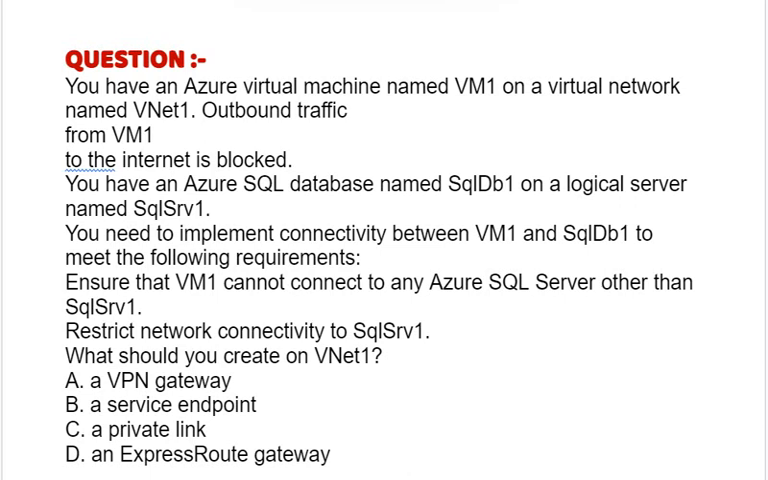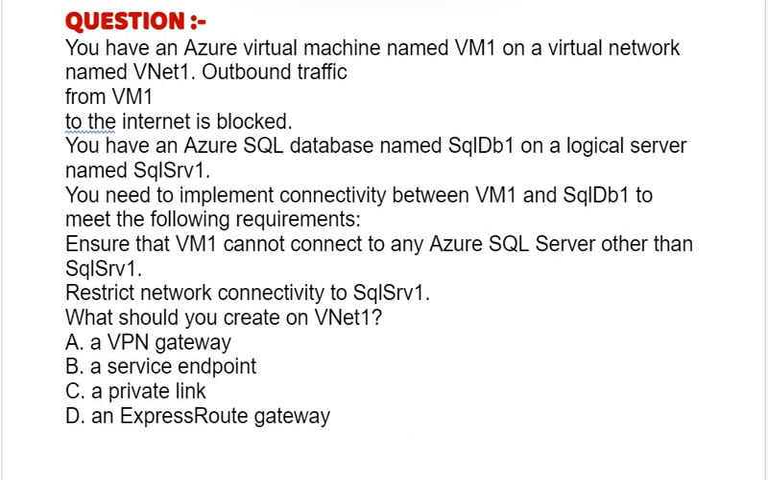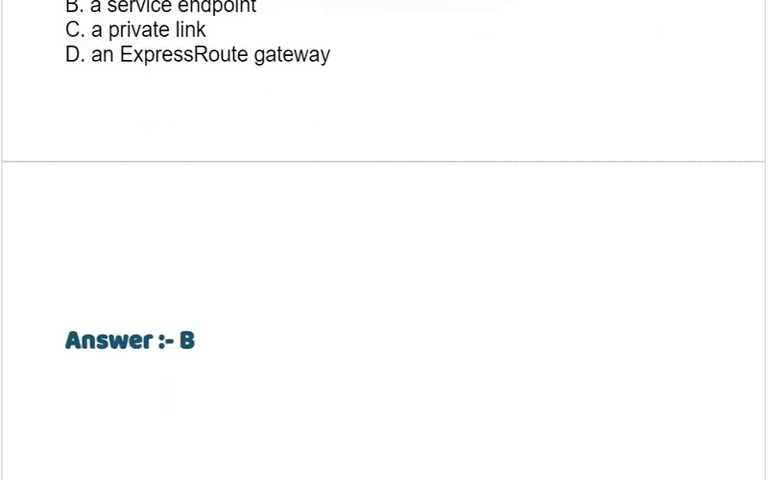Option A, a VPN gateway. Option B, a service endpoint. Option C, a private link. Option D, an express route gateway. Correct answer is option B.